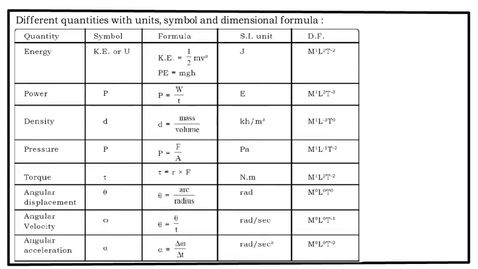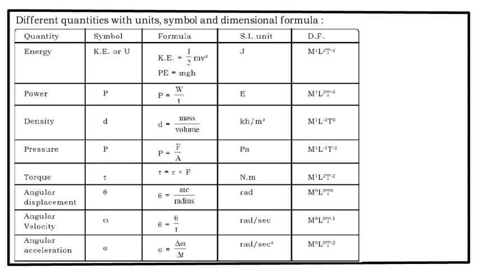Energy, that is either kinetic energy or potential energy. Kinetic energy is half mv square and potential energy is mgh. So the unit for mass is kg and velocity is meter per second. So the dimensions of KE will become M raised to 1 L raised to 2 T raised to minus 2.